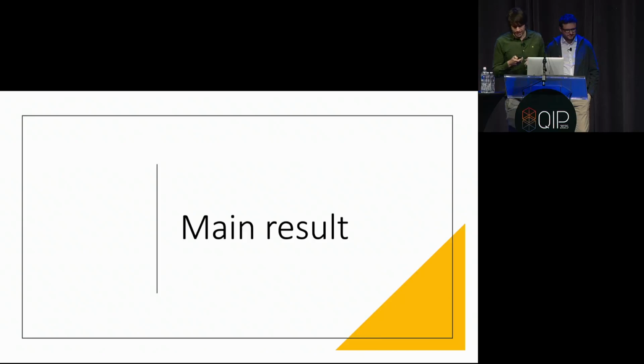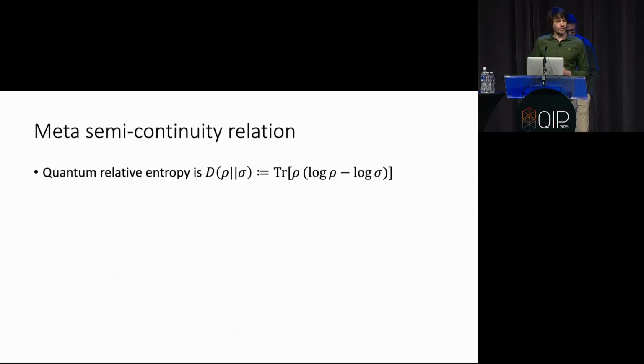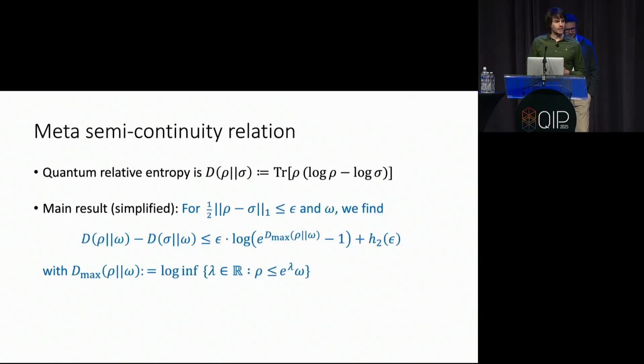So what is our main result? One way of stating it in full generality is in terms of the so-called quantum relative entropy that we saw many times today already, which is a parent quantity that generates all the other entropic quantities that are usually of interest to us. The relation we get is slightly simplified. It is not a continuity relation, but a semi-continuity relation, which means that on the left-hand side, there are no absolute values.